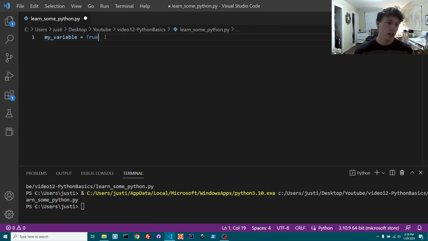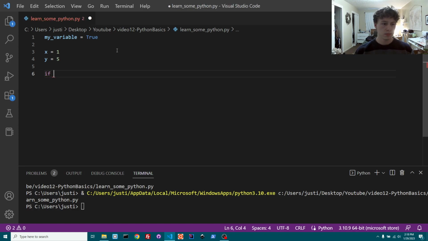So let's just start with a variable equals true. Let's just say x equals 1, y equals 5, right? So we have two variables there, two integers, x and y. One of the cool things about Python is that you don't have to use any braces or parentheses or brackets, stuff like that. So you could say if x is less than y, and then you'll put a colon.